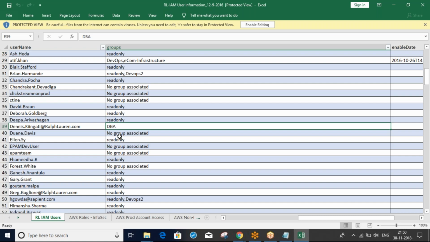Here also it's the same thing. As a DB admin, you should know at least the basics of AWS, how to work on AWS. At that time you will get the AWS access. Even if you are working on the storage team, you will get access to Linux servers and Windows servers. Same thing here. If you are DB, you will get the AWS console access. Why? Because sometimes you need to stop or restart your database servers, or edit modifications. Sometimes you should do something as a DB admin.